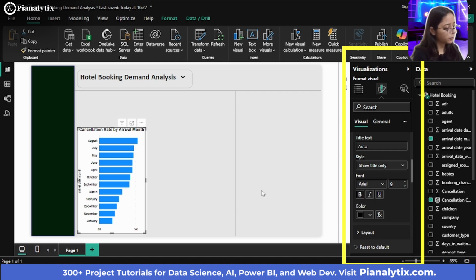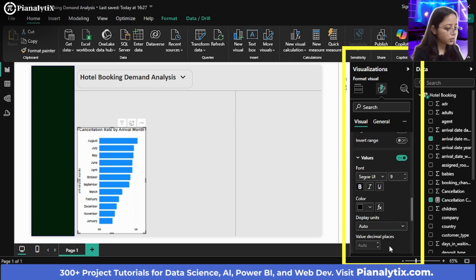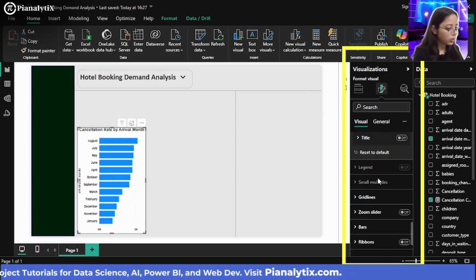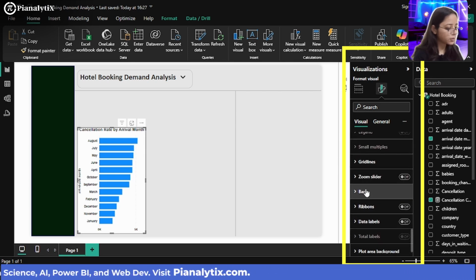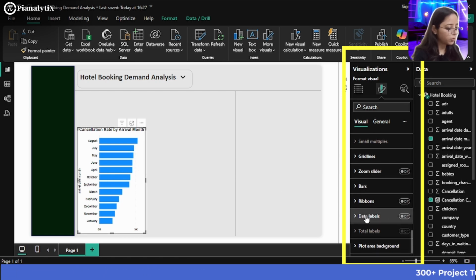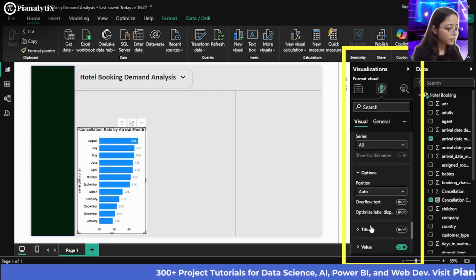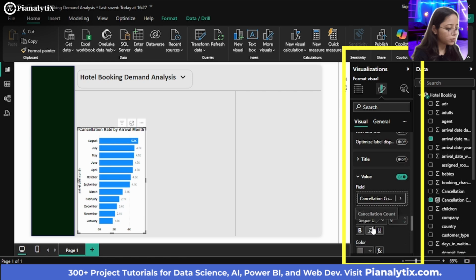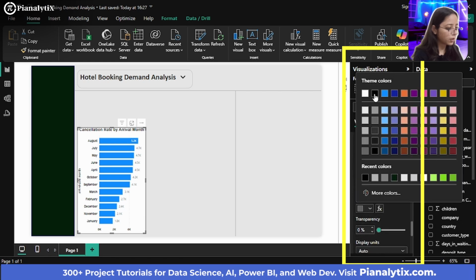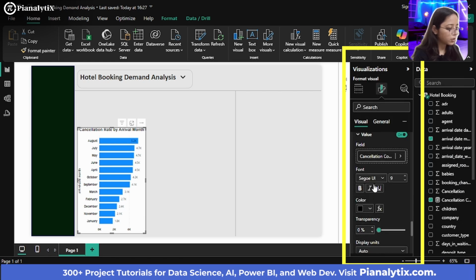Okay, I think now it looks better. You can also make sure the color of the bars is much better, but for now we are going to do that later. We are going to switch on the data labels for all these, and we want to show this for all series. And I want to make sure the values also look better, so I'll choose a black color and make this bolder.